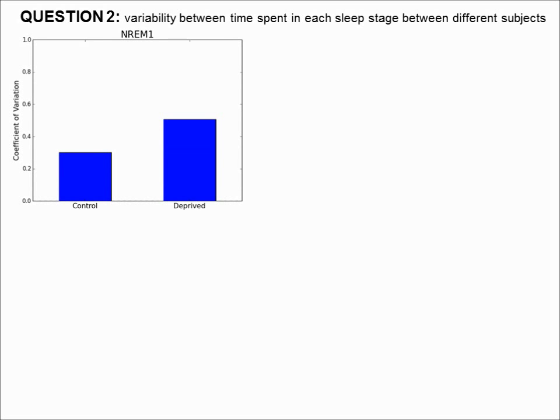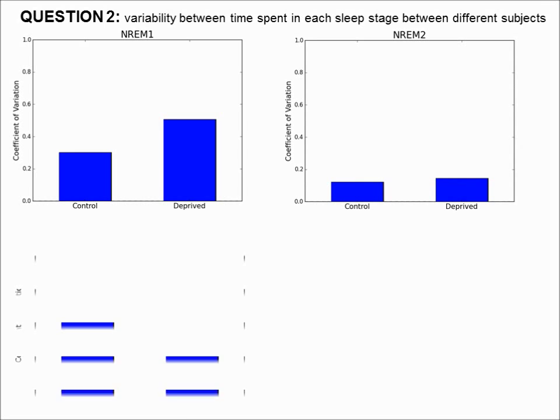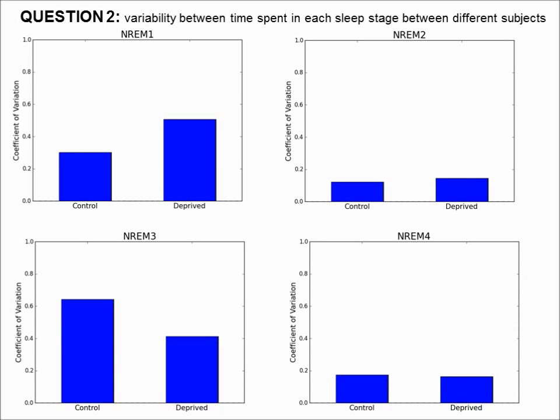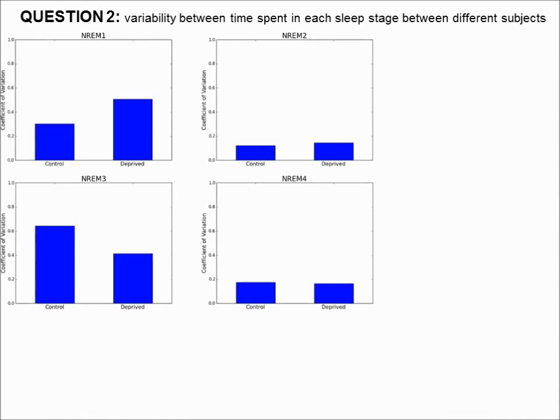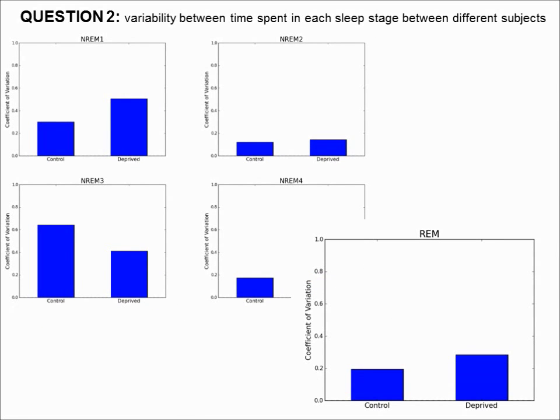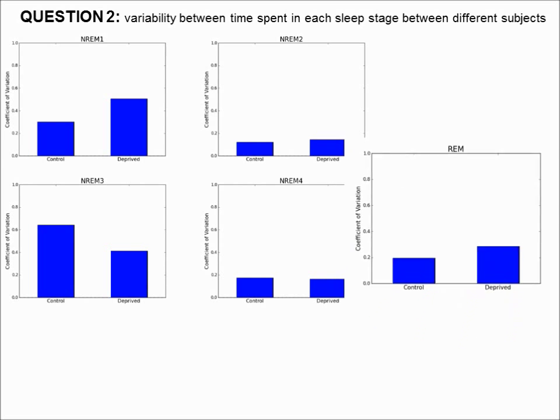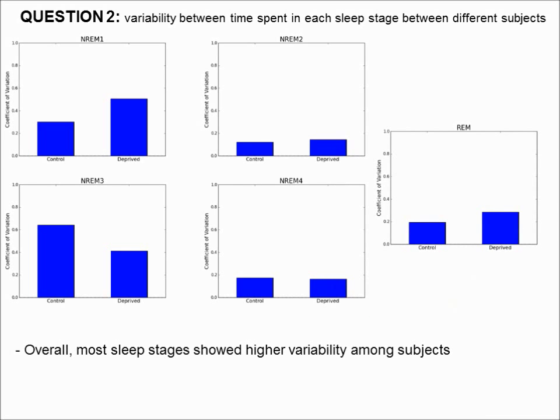So now let's go to the next question. How much variability is there between subjects in the time spent in each sleep stage? To address this issue, I have calculated the coefficient of variation, which is basically the ratio of the standard deviation to the mean. So it turns out that the coefficient of variation of the fraction of all sleep stages, except for non-REM 3, is increased after sleep deprivation, either a lot or slightly. In contrast, the coefficient of variation of the fraction of non-REM 3 decreased after sleep deprivation. Overall, most sleep stages showed a higher variability among subjects.